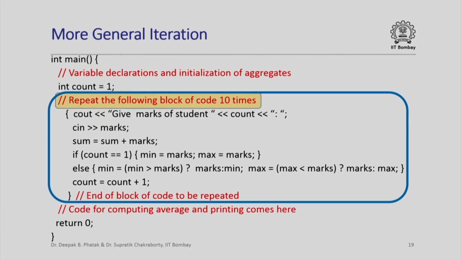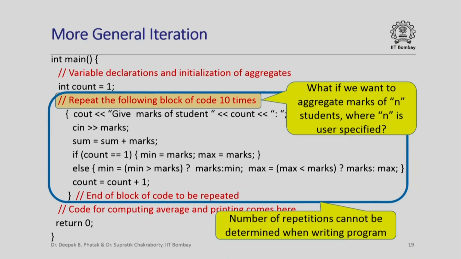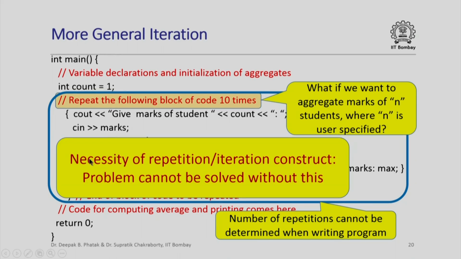Now in the previous case we said that we could solve the problem without using the iteration construct, but the iteration construct gave us some convenience. Now suppose I told you that instead of repeating this block of code 10 times, it has to be repeated n times where n is user specified. We want to aggregate the marks of n students. Clearly in this case we would not know what n is when writing the program, and therefore we cannot make n copies of this where n is unspecified. So in this case repetition or iteration becomes necessary and the problem cannot be solved without this.